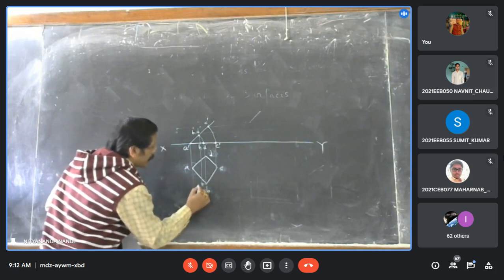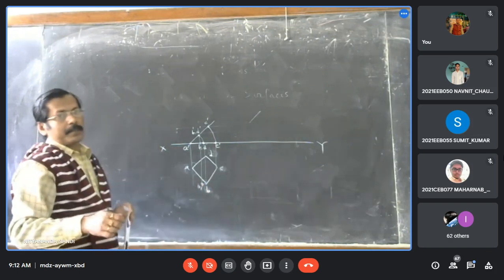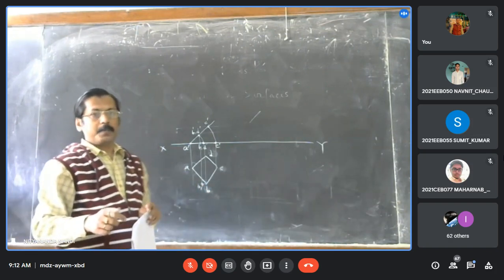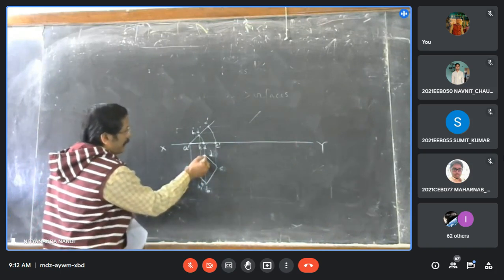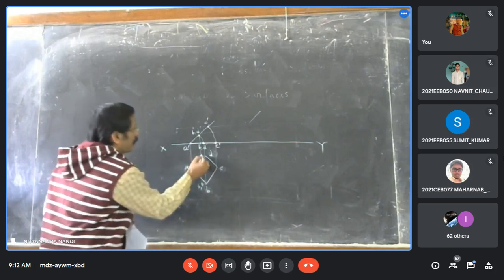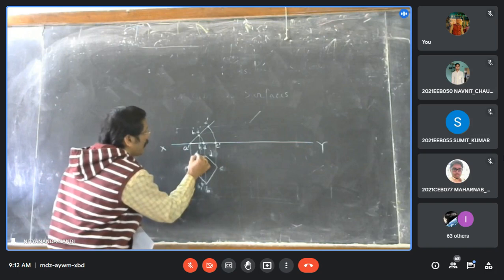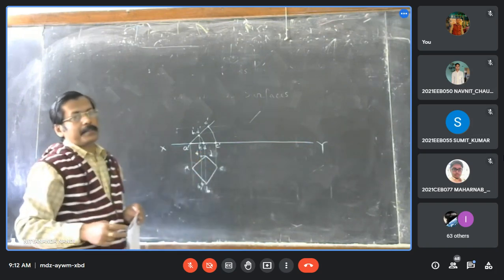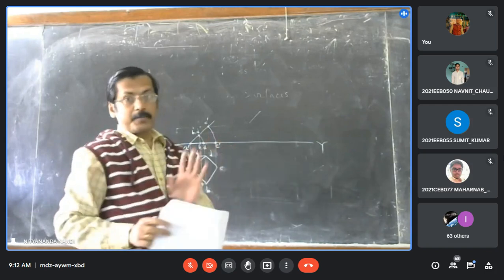This intersecting point will be the new position of B in plan, B1. Similarly, this line and this horizontal line from B will have an intersecting point, which will be the new point B1 in plan. Is it clear up to this?